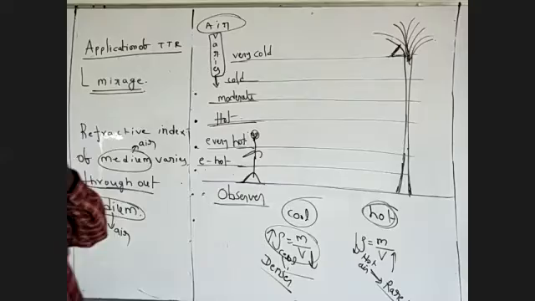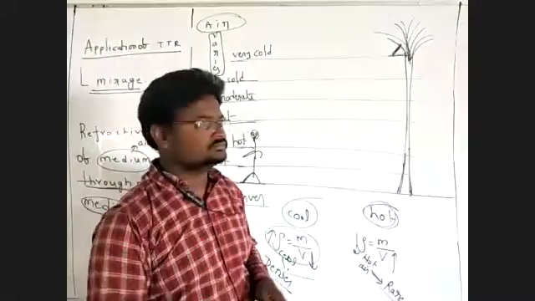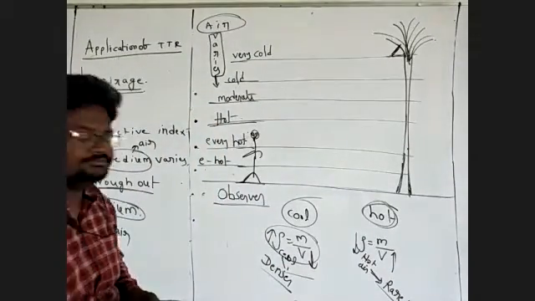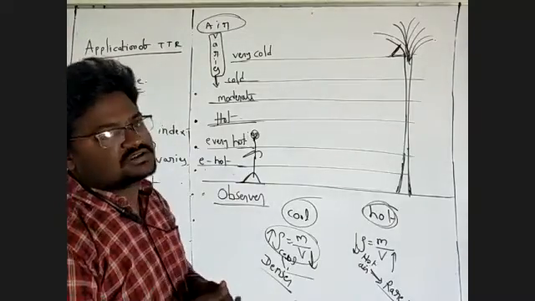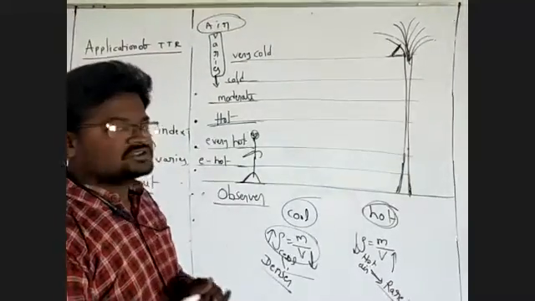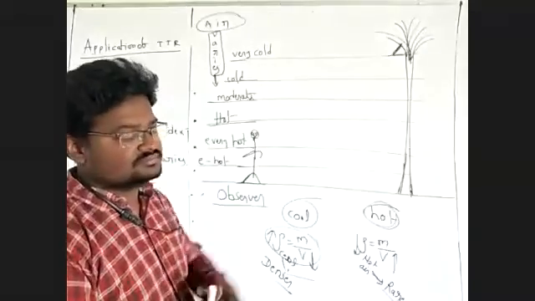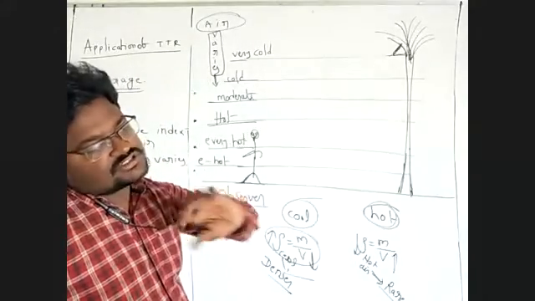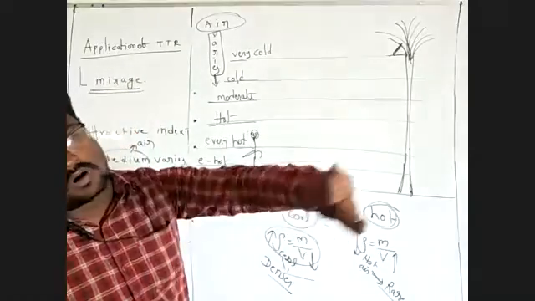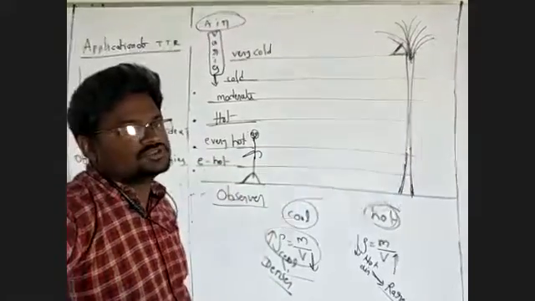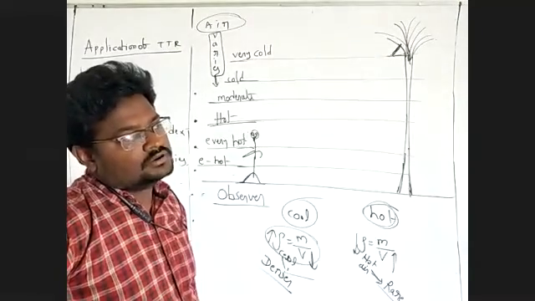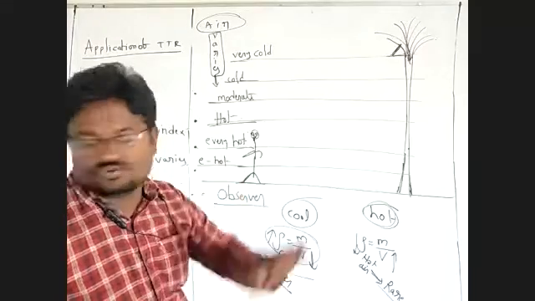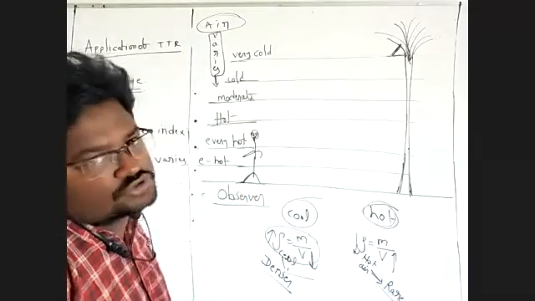Now, why I'm going to explain this topic: suppose, for example, in hot summer days, a bus is moving along a straight line. We are looking at a large distance through the bus glass.